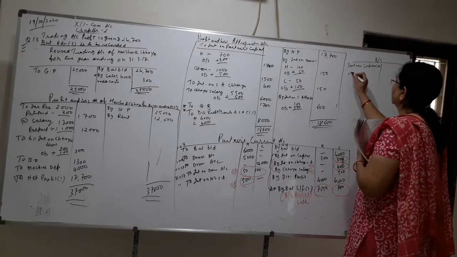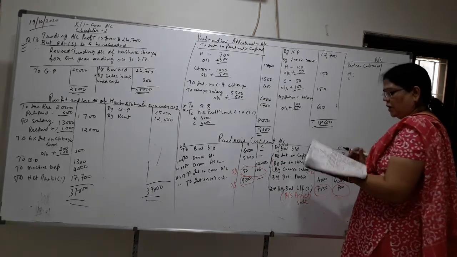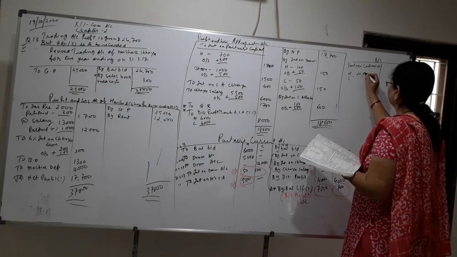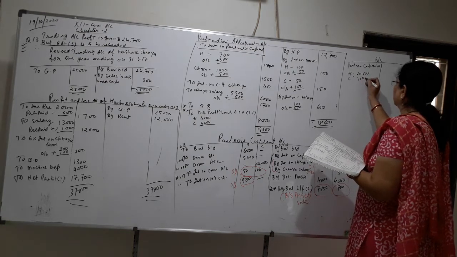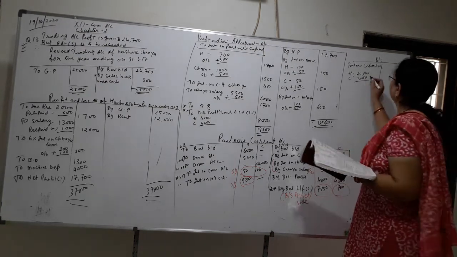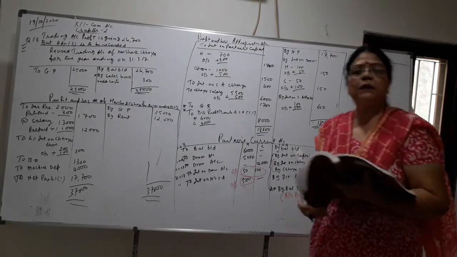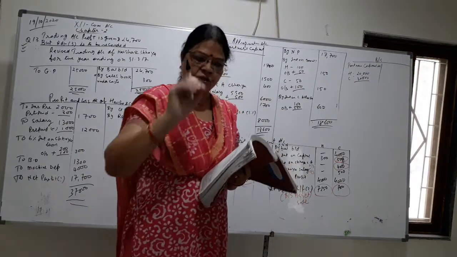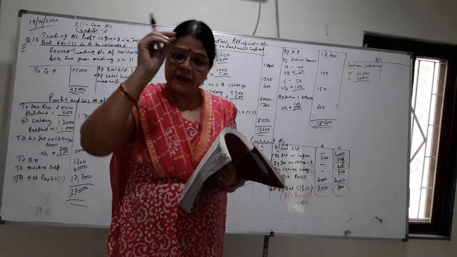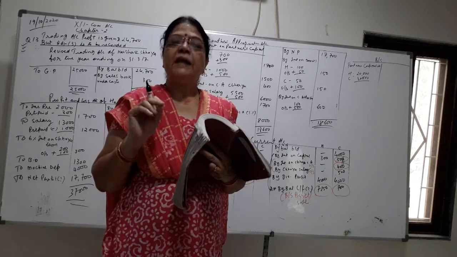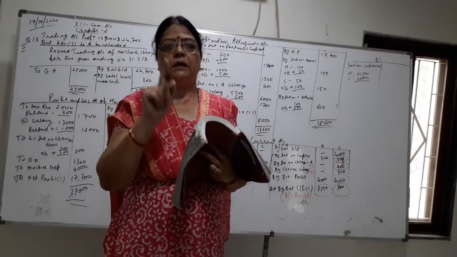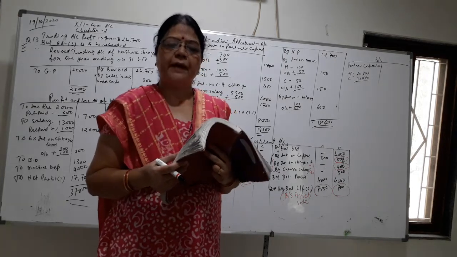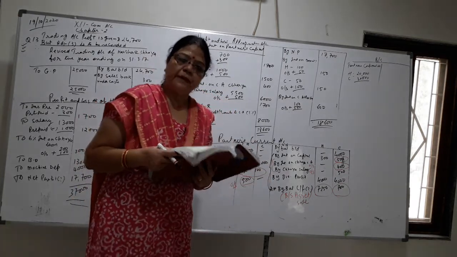We will write Harsha and Chaya directly, because it is the fixed capital method. So it is 20,000 and 30,000. Total you will write outside. So this is the fixed capital method. So capital is fixed, so directly we have to write in the balance sheet. We don't have to write in balance brought down, because in balance brought down we are drawing the current account. This is the method of capital by fixed capital method.